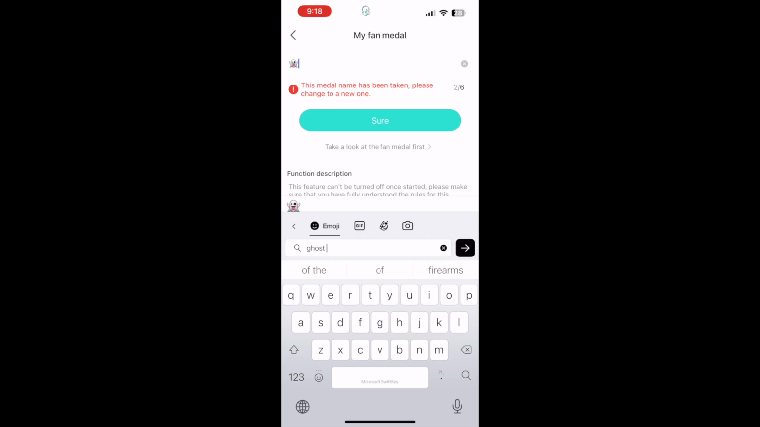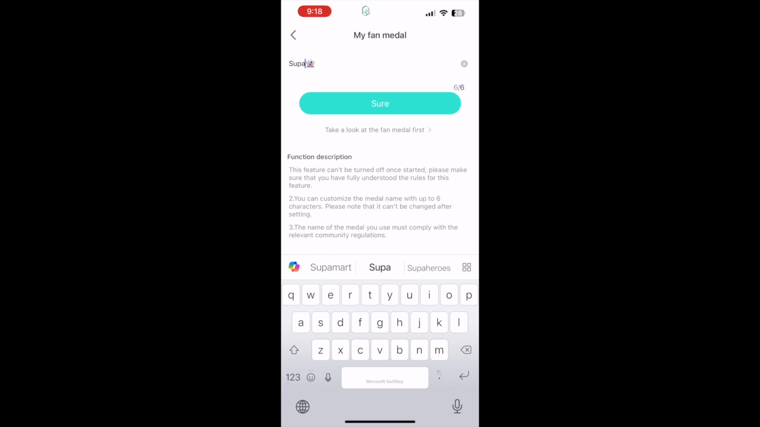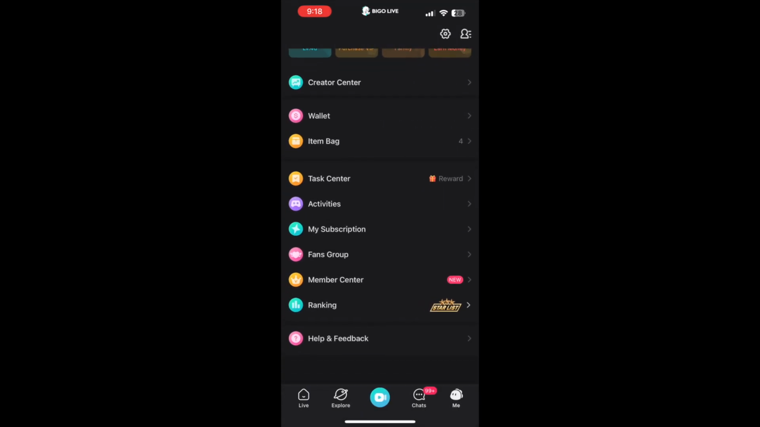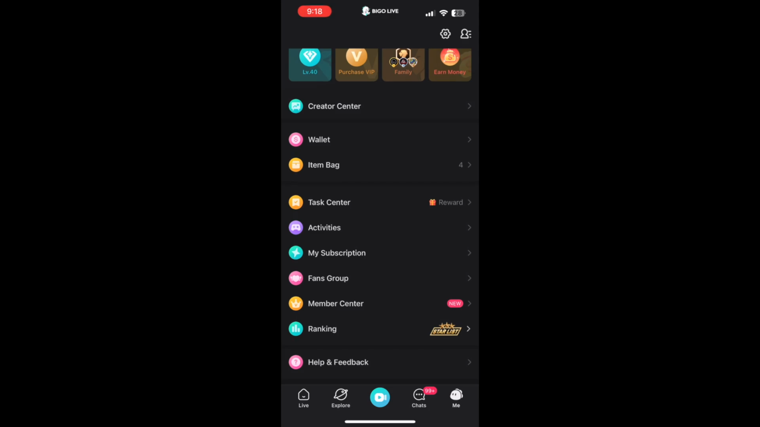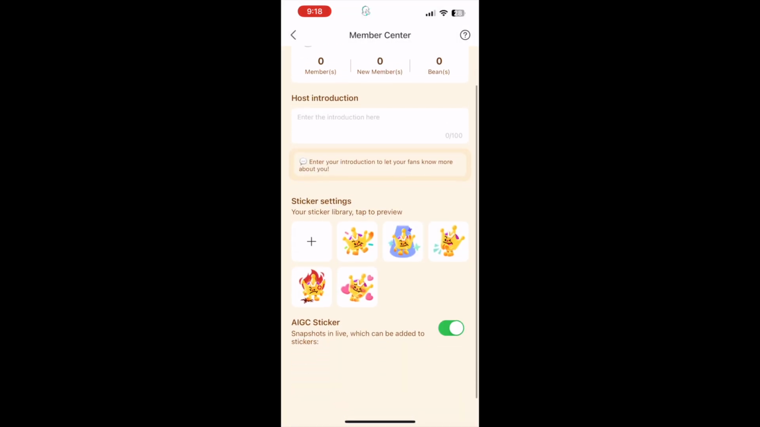My Bigo ID is Queen Super Go, so I just put something there, but I did not press it. But after you get done making it, you would press sure, and that will save it. Just keep in mind, you can only do it once. Member Center, this is if someone wants to subscribe to your stuff, and they can get your exclusive stickers or what have you. If you want to do your stickers, you can add stickers from your gifts and stuff that you might have saved.